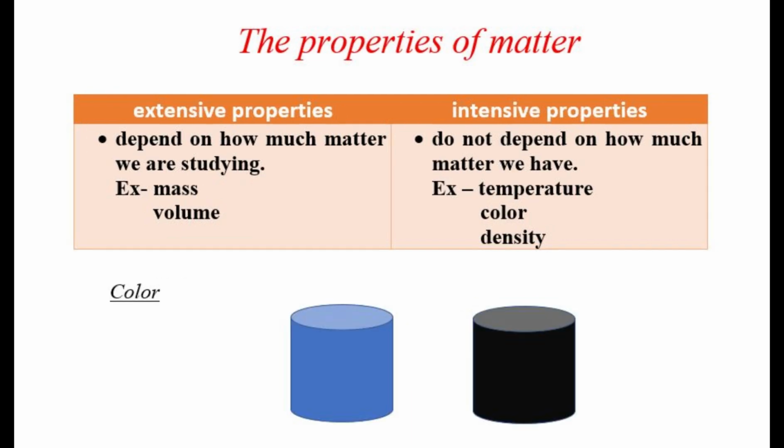You can see two cylinders. Both are the same size. Therefore, both contain the same amount of matter. But the first cylinder is blue in color, and the second one is black. Is it possible? Yes. Why? Color is an intensive property. Intensive properties never depend on how much matter the cylinder or the item contains.